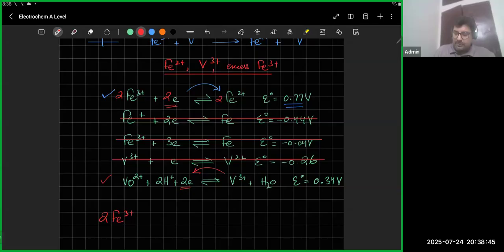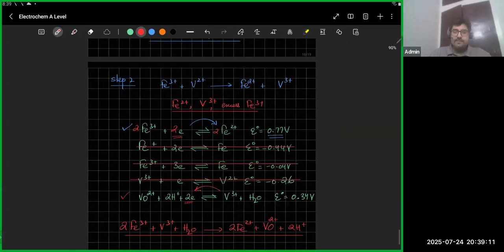So, and there's no shortcut to it. ठीक है, there is absolutely no. इधर नीचे वाले में reactant के V3 plus plus H2O, and the product in the first one is 2Fe2 plus, and the product in the bottom one is VO2 plus 2H plus 1. So we have a third reaction after the first two reactions.